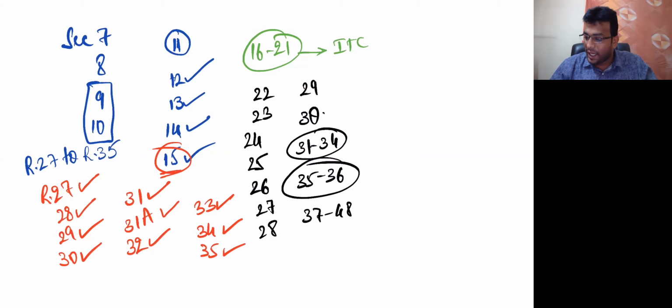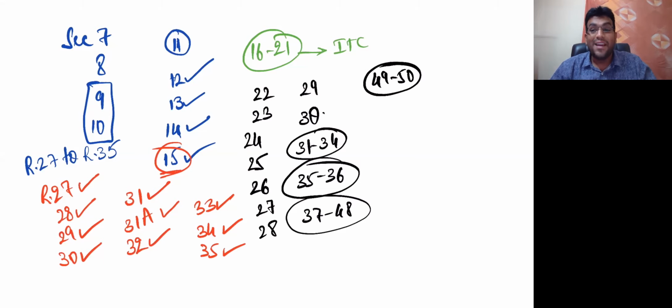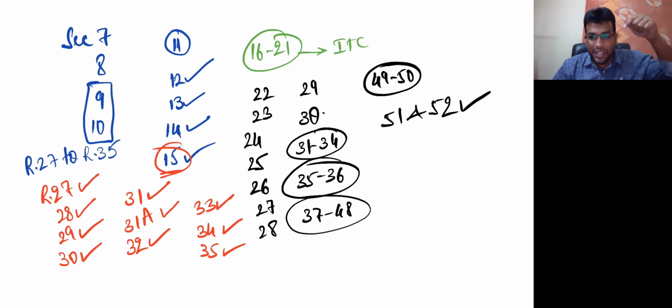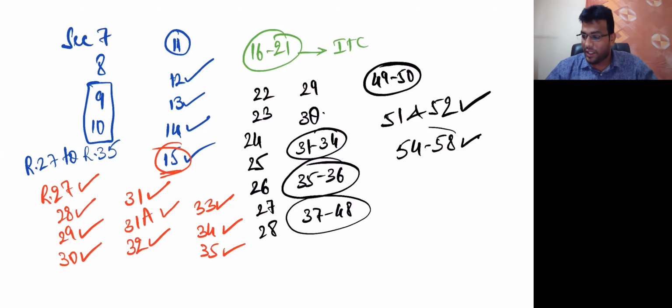Sections 37 to 48 are about the returns chapter. 49 to 50 talk about payment of tax. 51 and 52, TDS and TCS, we will talk about today. 54 to 58 talk about refunds, yet to discuss. 59 onwards, we are done, my dear friends.